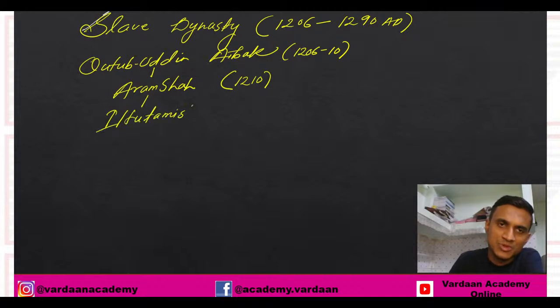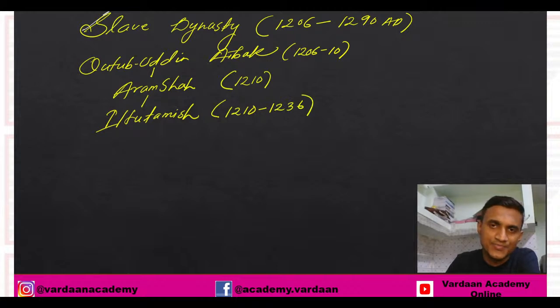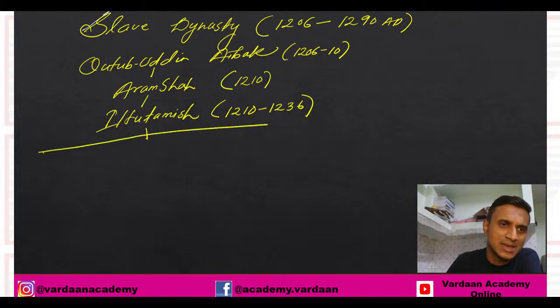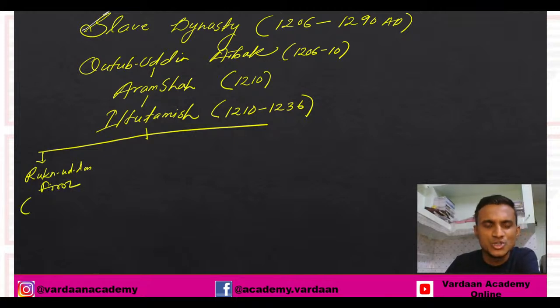He has been deposed by Iltutmish, and Iltutmish is going to rule for quite a long time. He is a very important ruler also. He is going to rule from 1210 till 1236. After Iltutmish you will see his eldest son start ruling, and his name is Rukn-Ud-Din Firoz. Rukn-Ud-Din Firoz is going to rule from